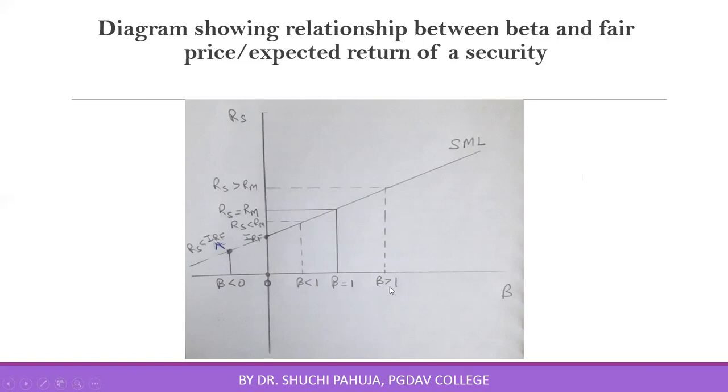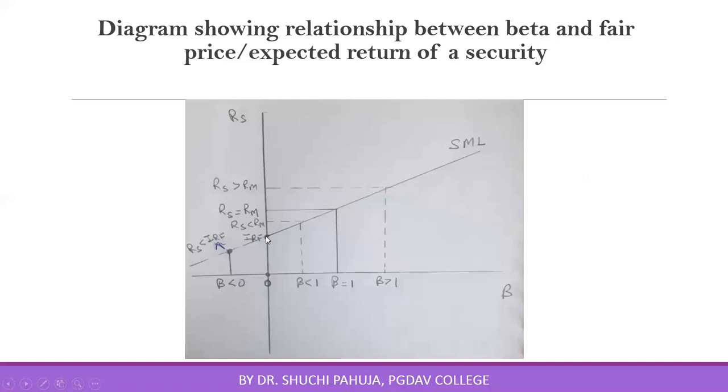Now take this point when beta is more than 1, then the security's return will be more than RM. At this point, beta is less than 1, then RS will be less than RM. Here, systematic risk on the security is 0. No systematic risk is there.